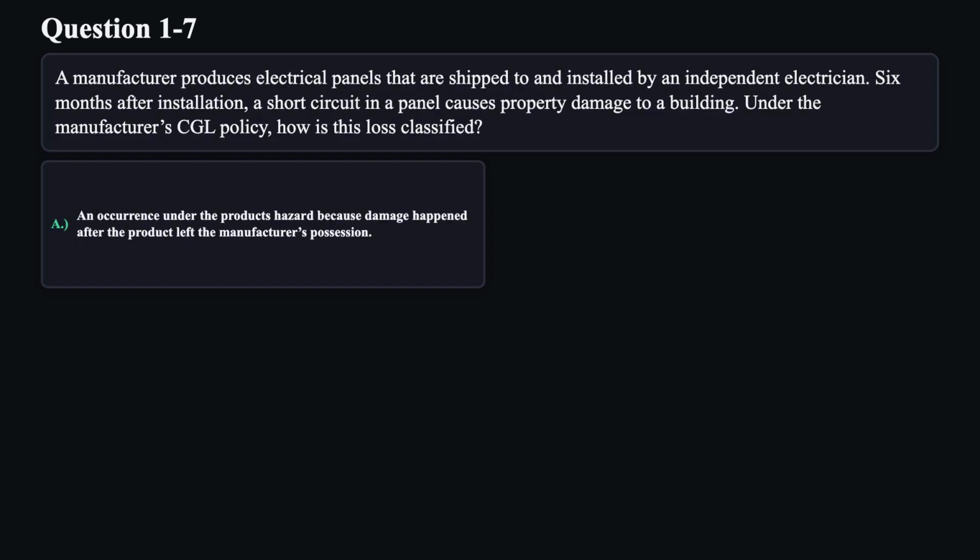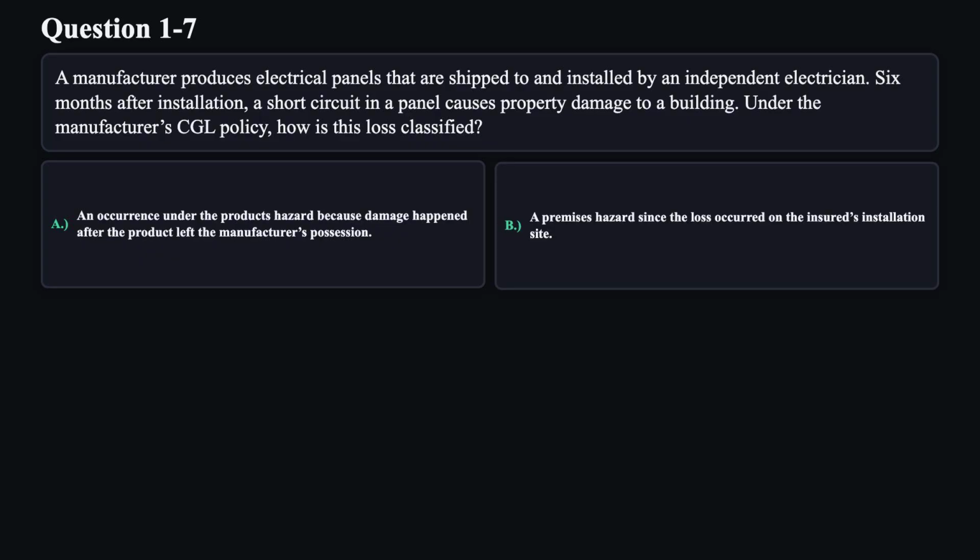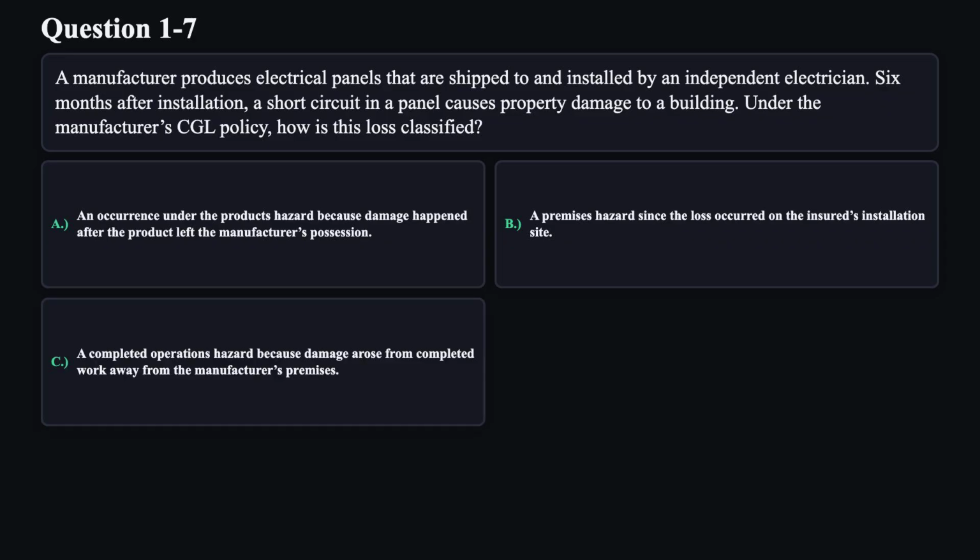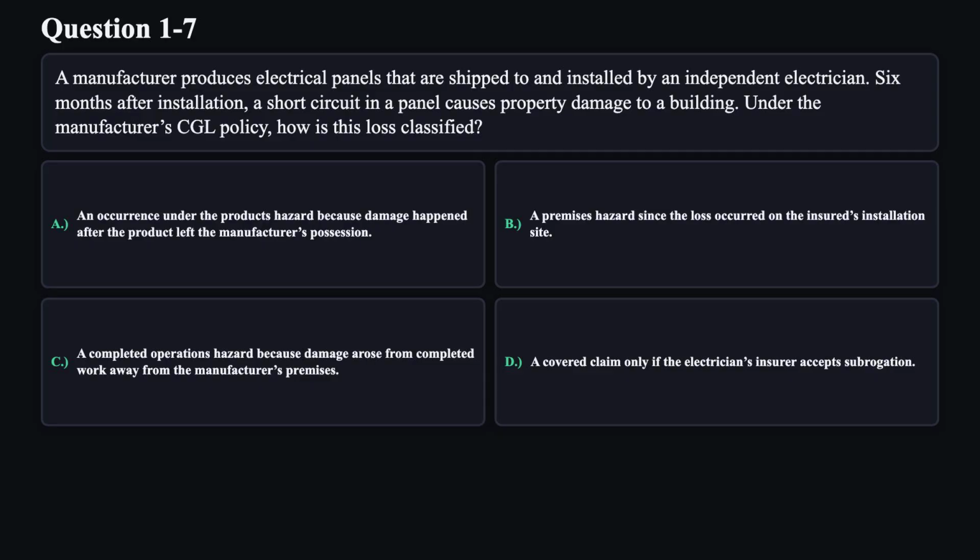A. An occurrence under the product's hazard because damage happened after the product left the manufacturer's possession. B. A premises hazard, since the loss occurred on the insured's installation site. C. A completed operations hazard because damage arose from completed work away from the manufacturer's premises. D. A covered claim only if the electrician's insurer accepts subrogation.